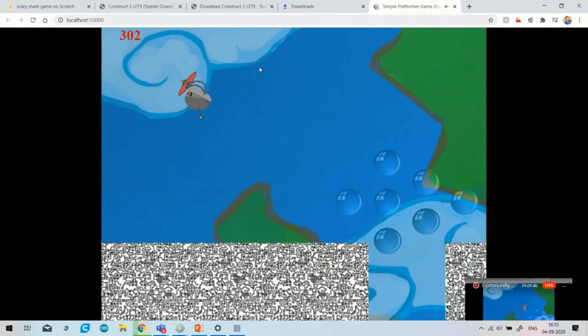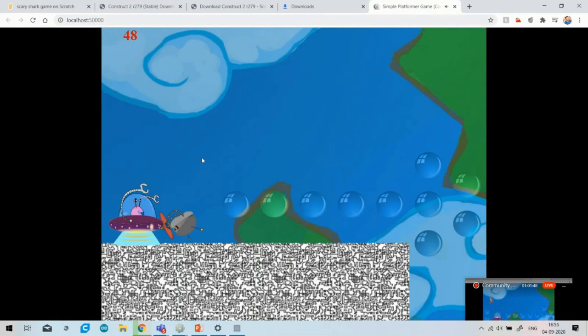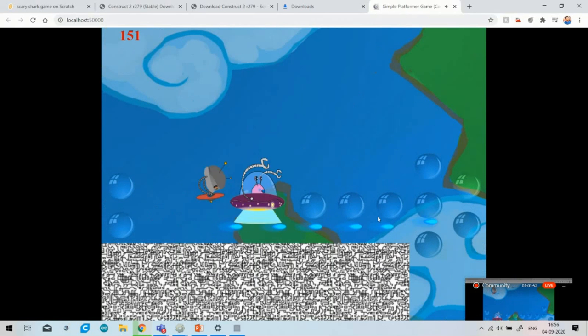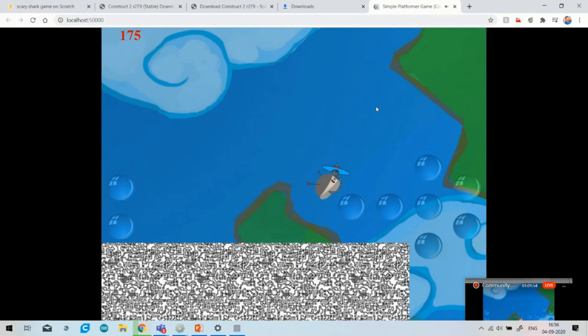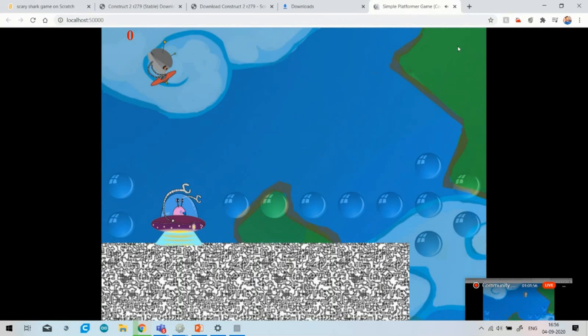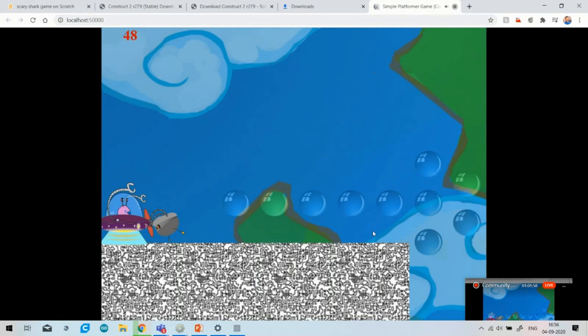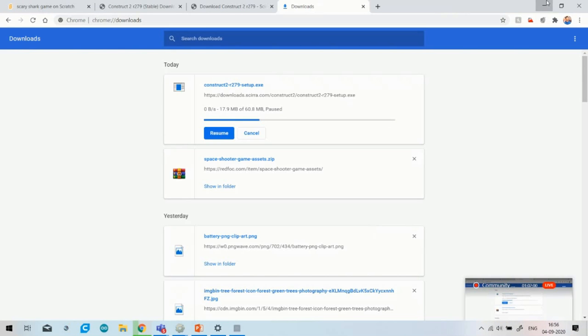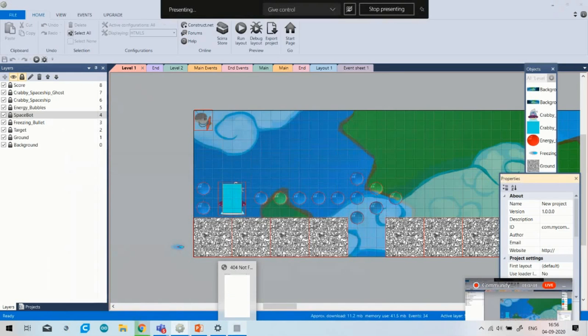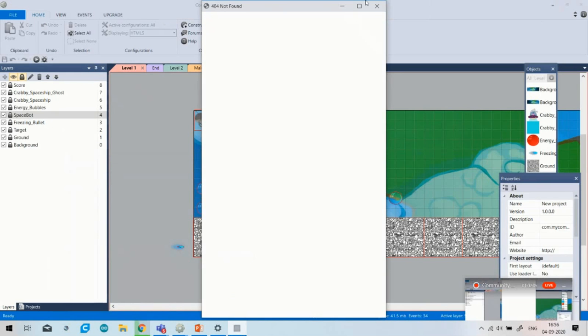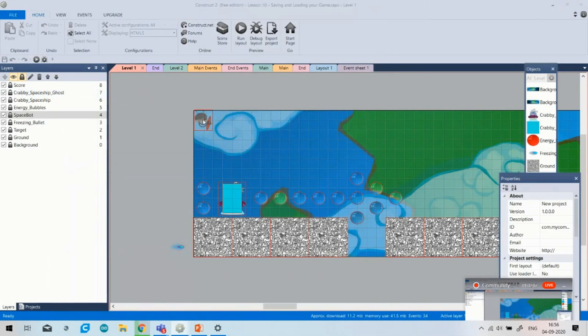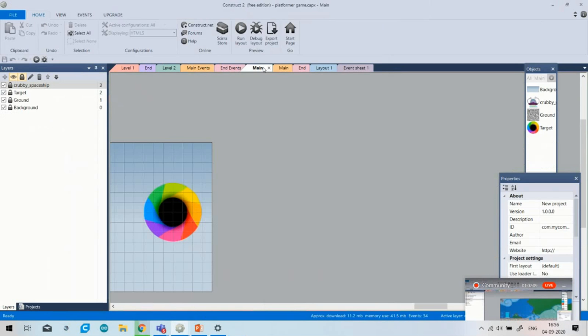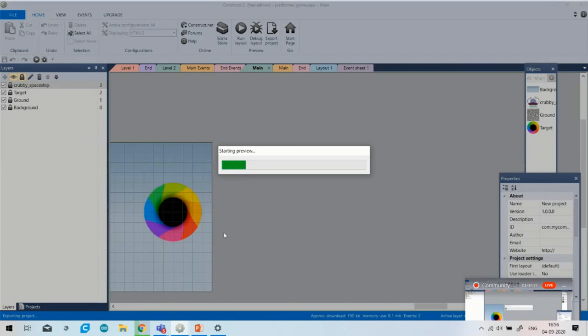In this game, this is the enemy, and we have to avoid the enemy by clicking the space or by using the guns. Okay, so this is a simple game made by my student. Also I will show you many more games that are made by my students. Just wait. This is a game made by me.